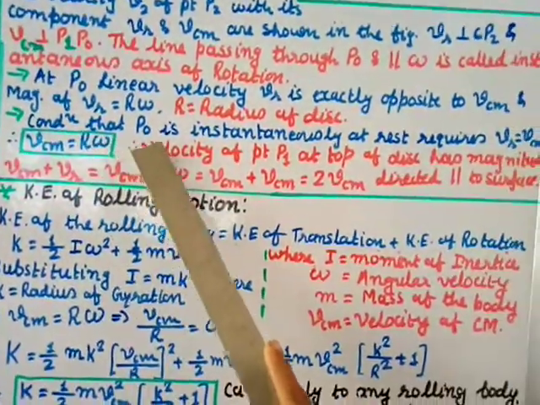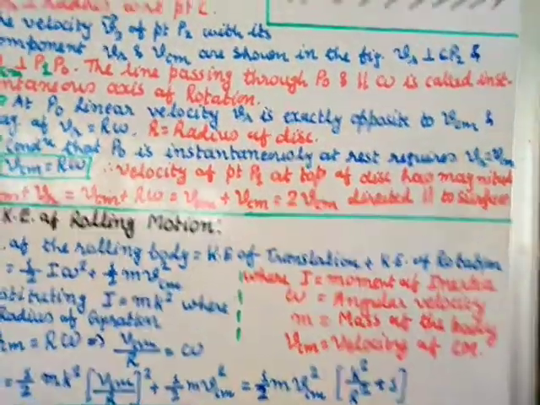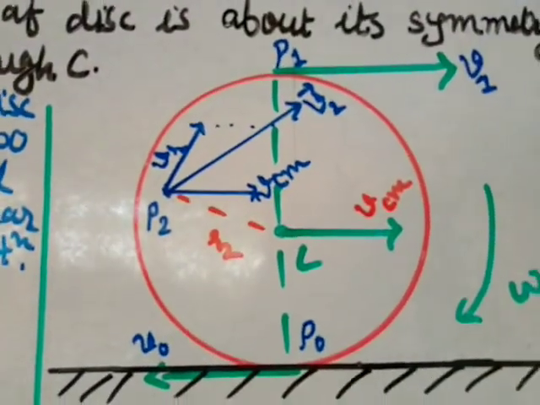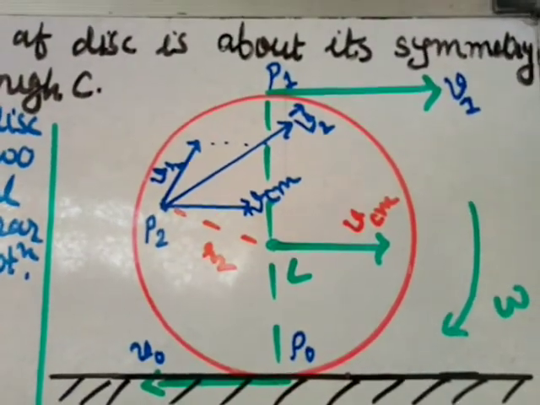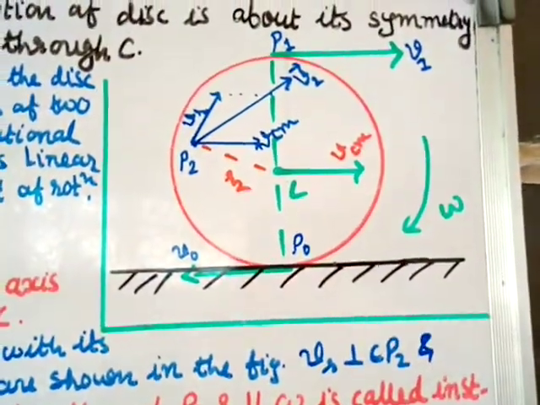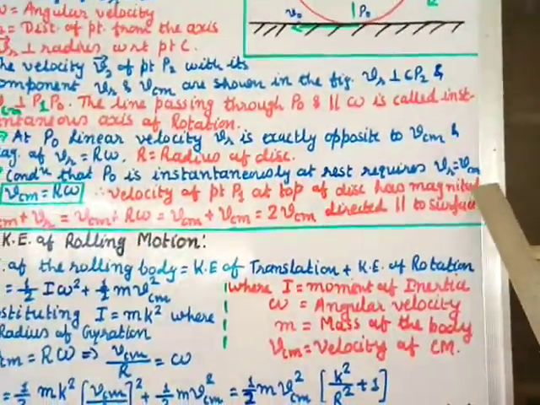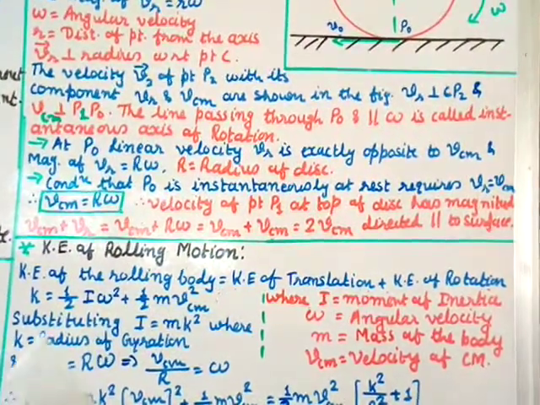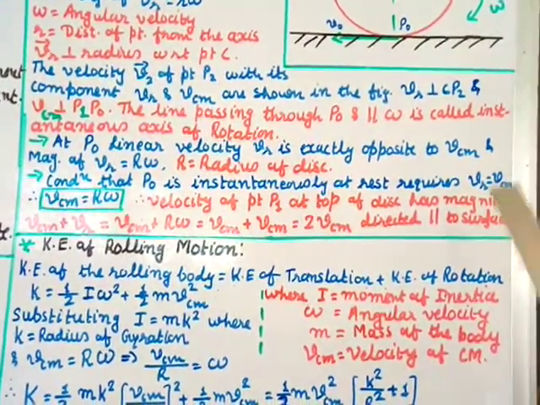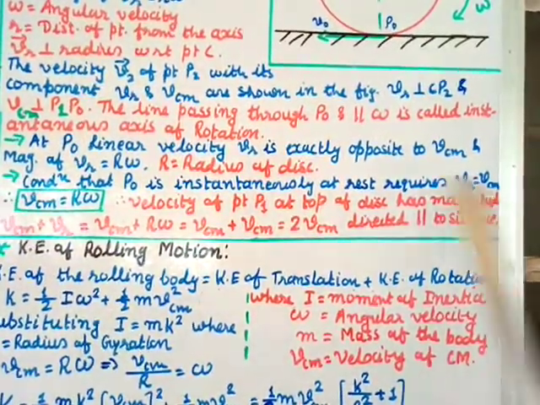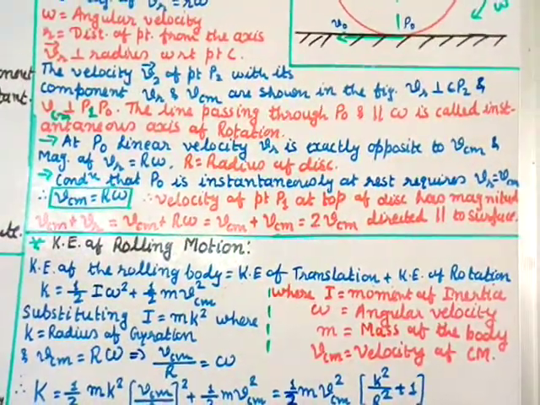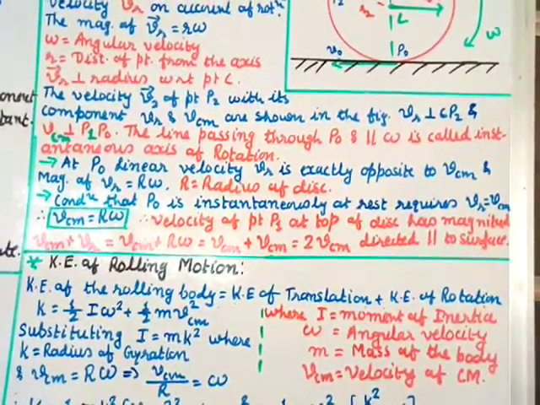But now the condition is that P0 is instantaneously at rest. We have considered that the point P0, which is in contact with the surface, is instantaneously at rest. That means the velocities VCM and VR should be equal, so VR equals VCM, because the point is instantaneously at rest at the contact. Therefore VCM equals VR, which is R omega. So VCM is also equal to R omega, where R is the radius of the disc.